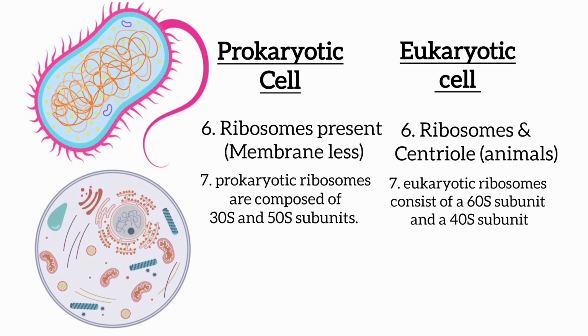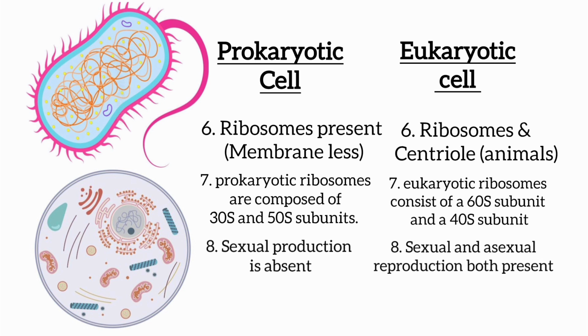Our next difference is sexual reproduction is absent in prokaryotic cells, but in eukaryotic cell, both sexual reproduction and asexual reproduction are present. So, these are some of the major differences between prokaryotic and eukaryotic cells.